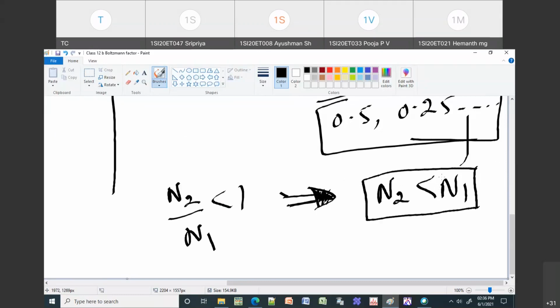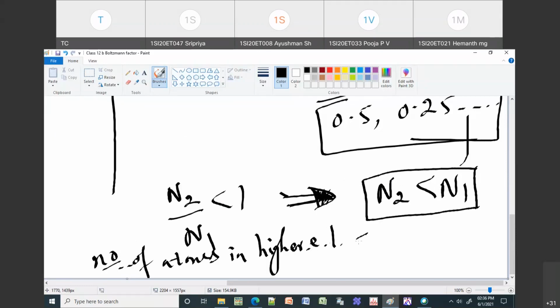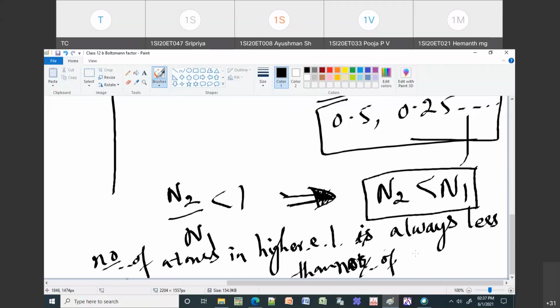So the population of the higher energy level is always less than the population of the lower energy level, or the number of atoms in the higher energy level is always less than the number of atoms in the lower energy level. So this you need to remember.